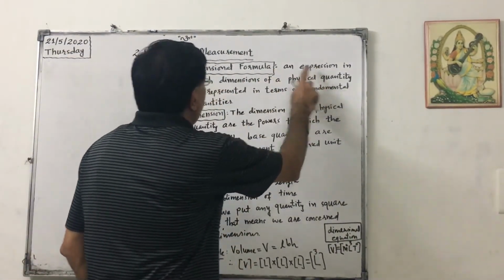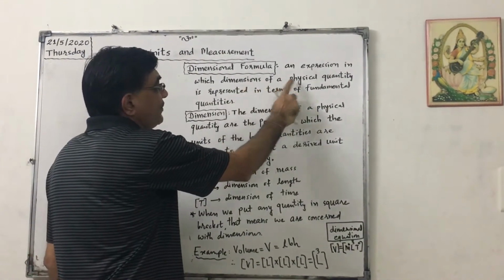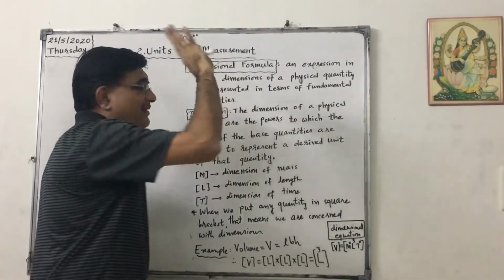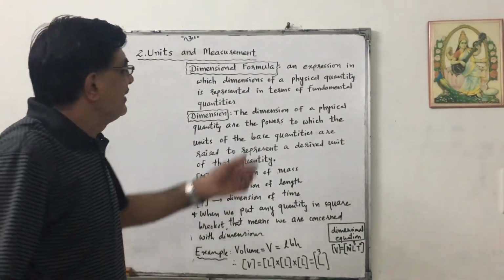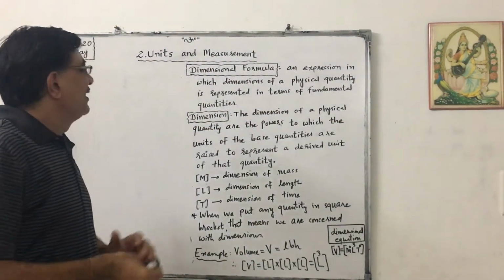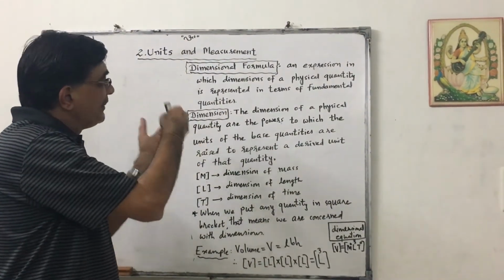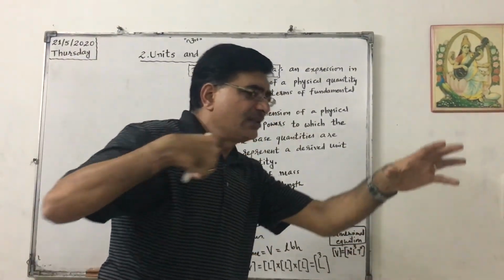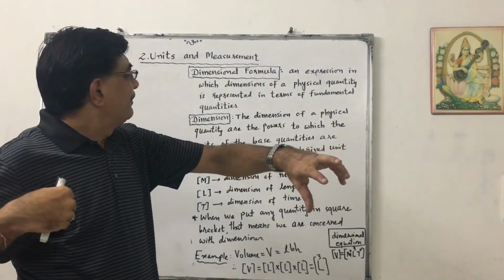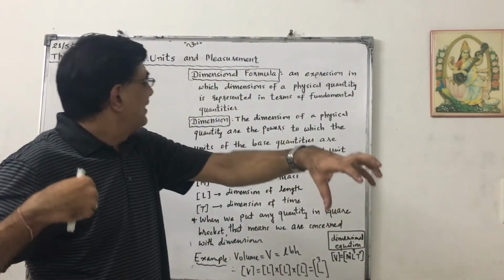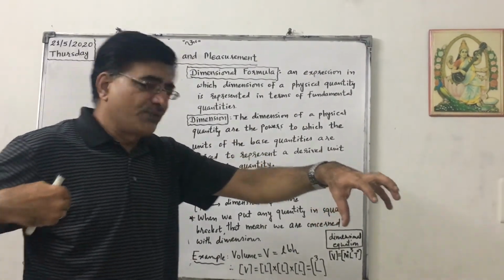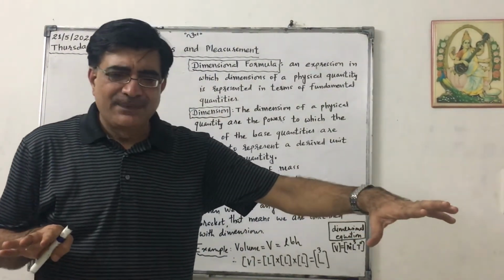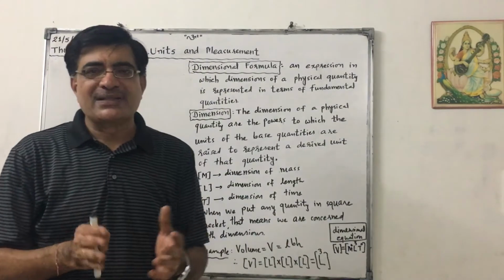What is dimensional formula? It is an expression in which dimensions of a physical quantity are represented in terms of fundamental quantities. Here are fundamental quantities, here are derived quantities. The link is called dimensional formula.